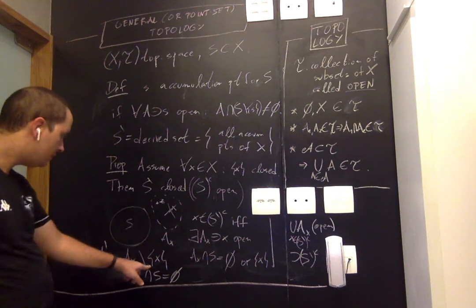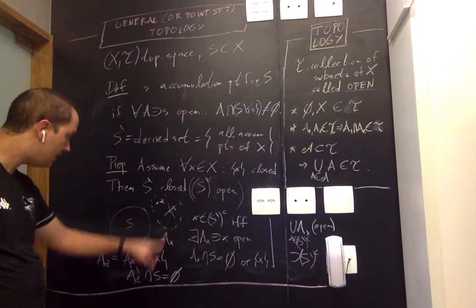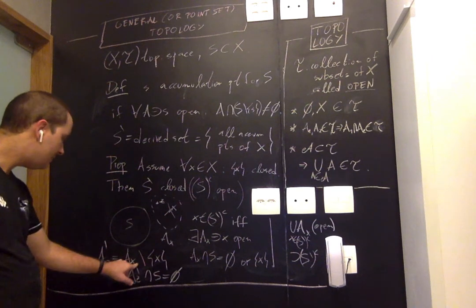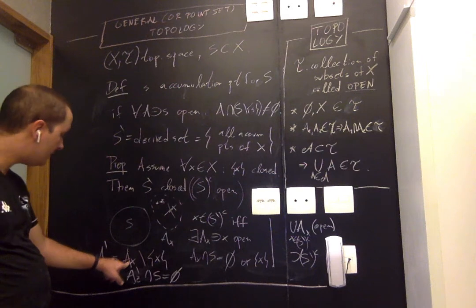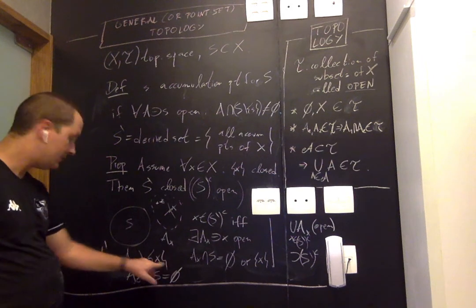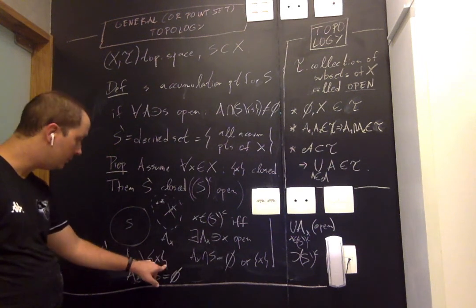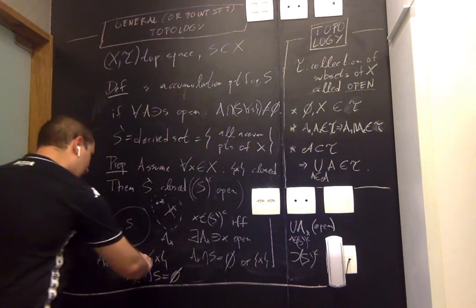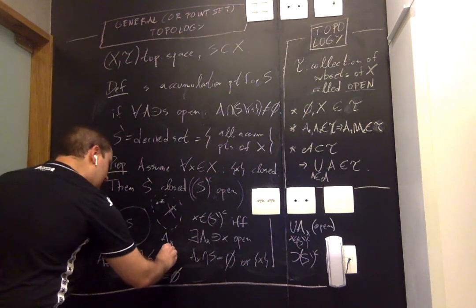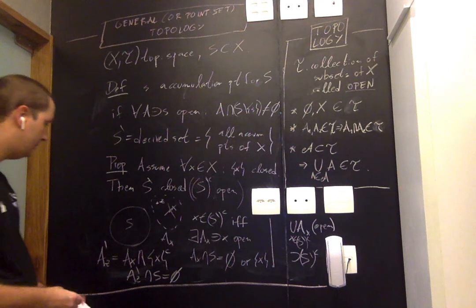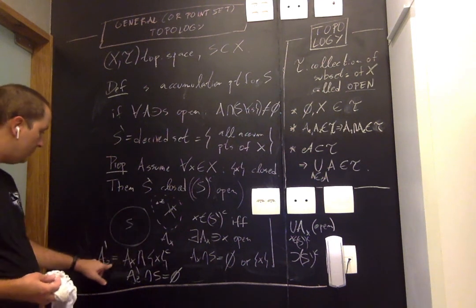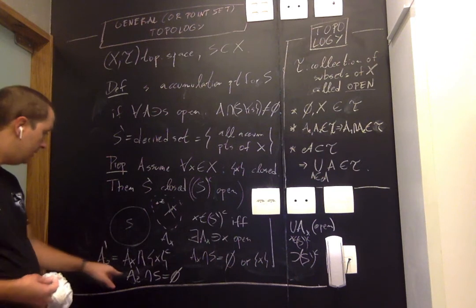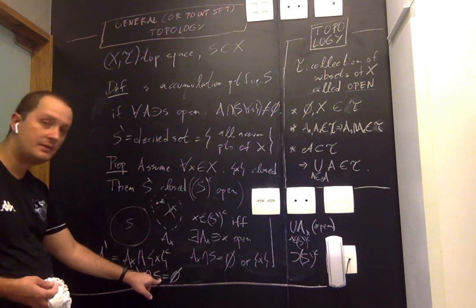Well, my assumption is that the set containing X is closed, and A sub X minus X is the intersection of A sub X with the complement of the set. So it's the intersection of open with open, right? This is the same thing as A sub X intersection the complement of X. So if Z is not X, this is an open set containing Z. This open set does not intersect S.